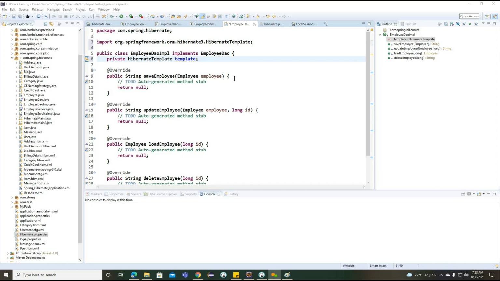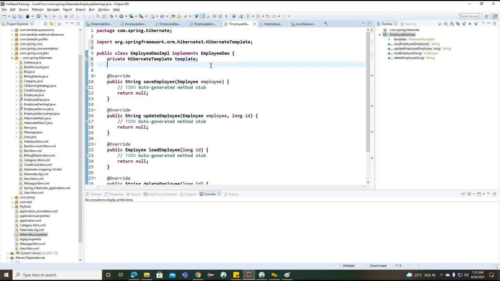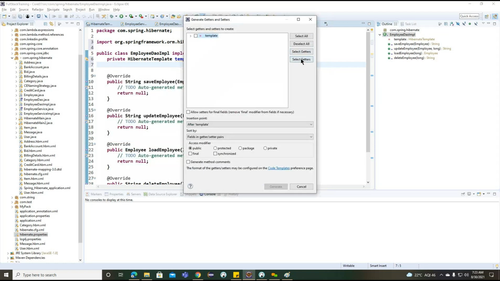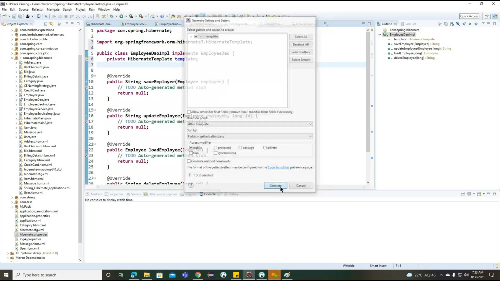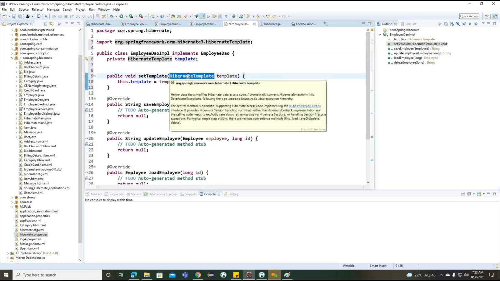Now what can we do? We can provide that information here. So set template. Okay, sorry. We cannot work for the template here.